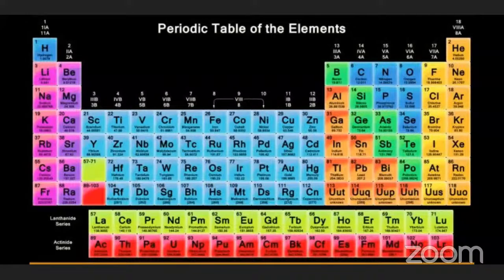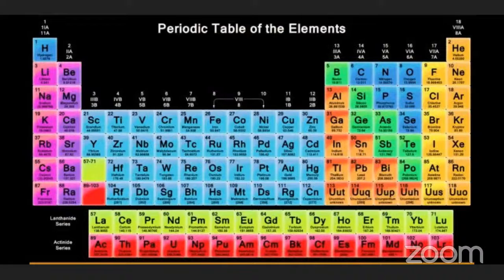In a period, we have to take hydrogen as well as helium. The hydrogen valency is 1.